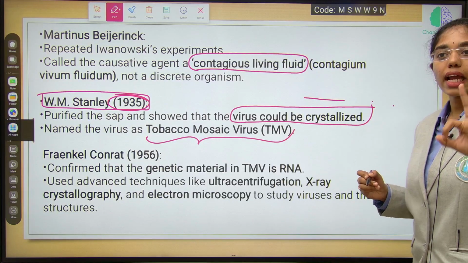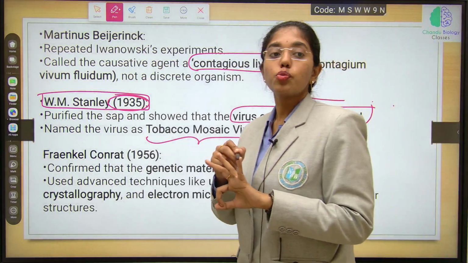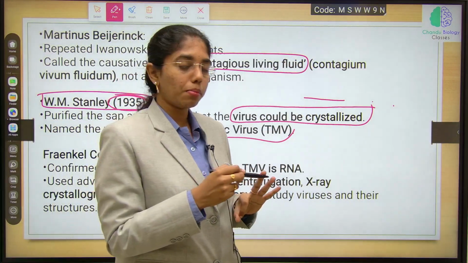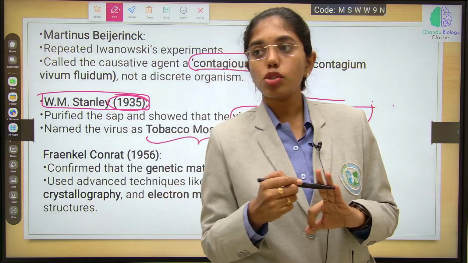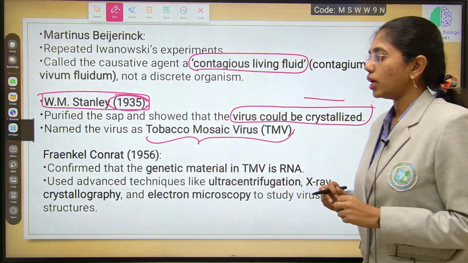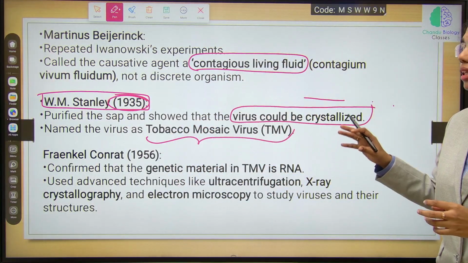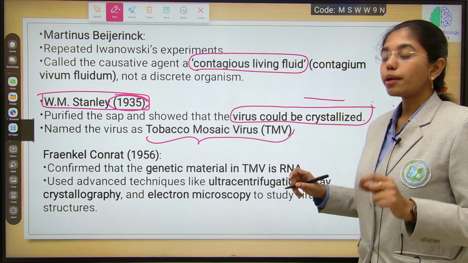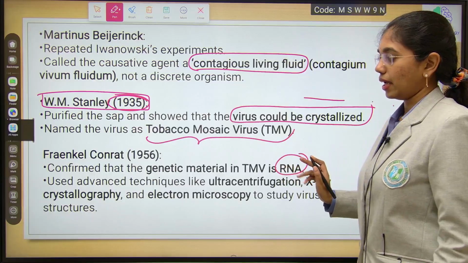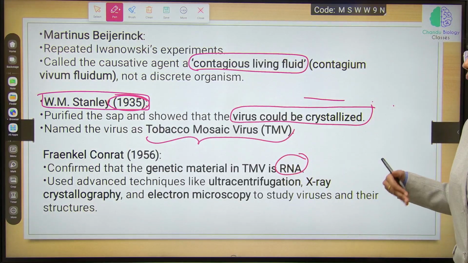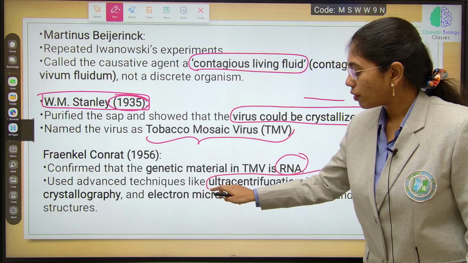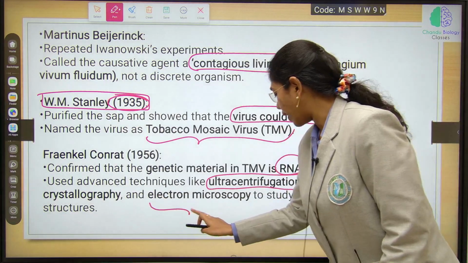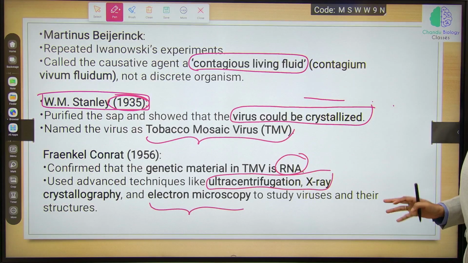These are the three scientists to be highlighted. One is Dmitry Ivanovsky, second is M.W. Beijerinck, and third is W.M. Stanley. These are the three scientists to be remembered, and one more scientist here, he is Fraenkel-Conrat. In the year 1956, he confirmed that the genetic material in TMV is RNA. He used advanced techniques like ultracentrifugation, X-ray crystallography and electron microscopy to study the viruses and their structures.